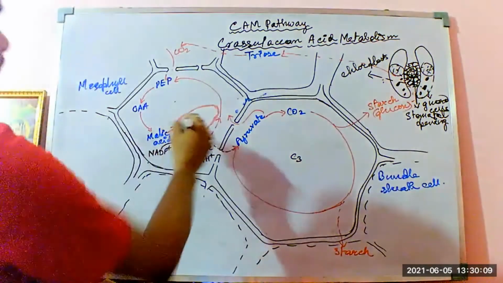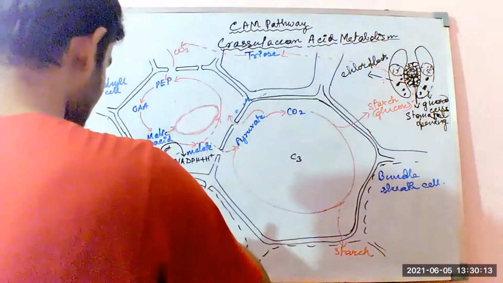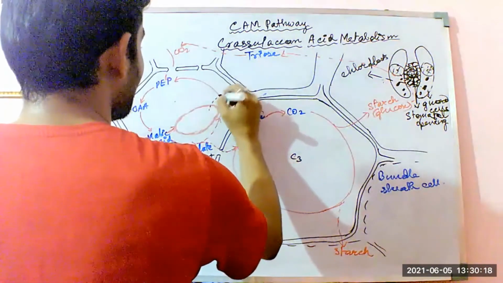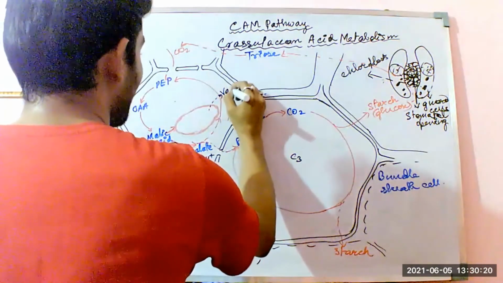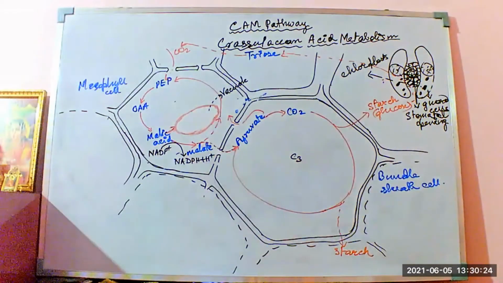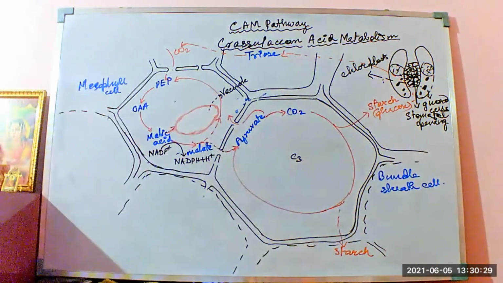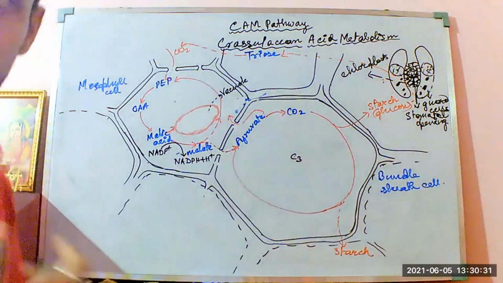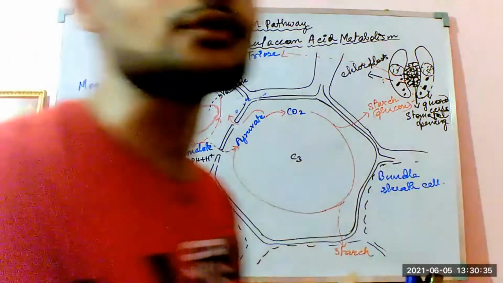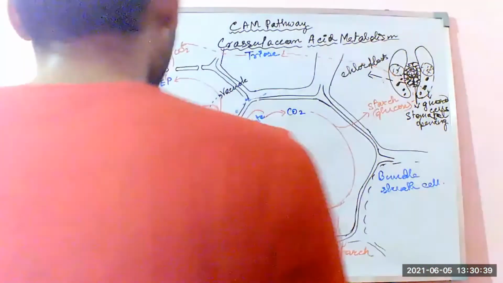Malic acid enters into the vacuole. That malic acid is being deposited into the vacuole of the mesophyll cells, mesophyll tissues. These bundle sheath cells are also a part of the mesophyll tissue only, but they have a different name because they occur in a bundle-like fashion, and these mesophyll cells occur loosely arranged in a centripetal fashion. They are not adhering to each other.